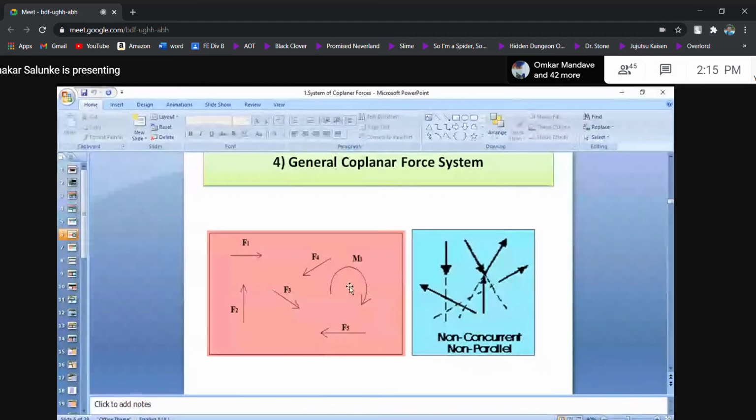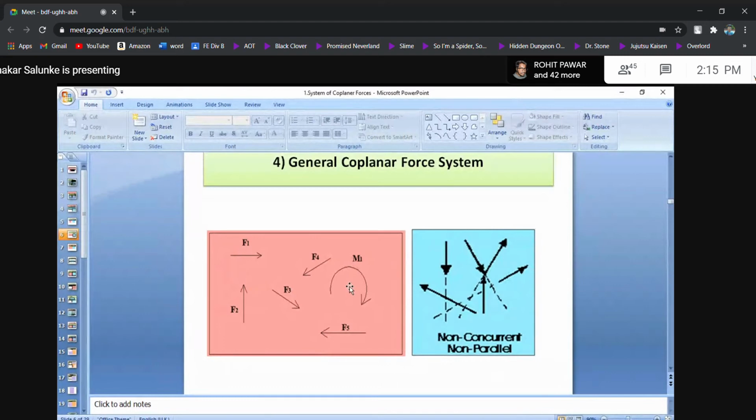So it is a non-concurrent, non-parallel, non-collinear coplanar force system. So the general coplanar force system is non-collinear, they are not in one line, non-concurrent, they are not passing through a single point, and non-parallel, they are not parallel. But they all are acting in a single plane. It is called the general coplanar force system.